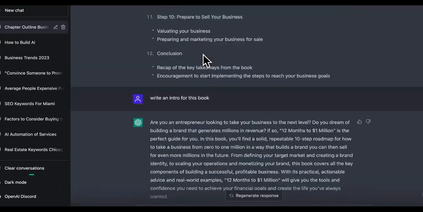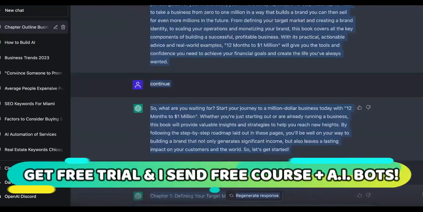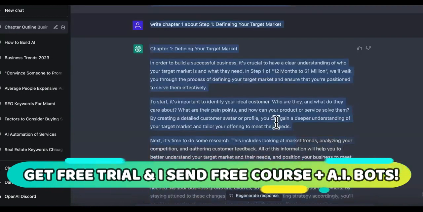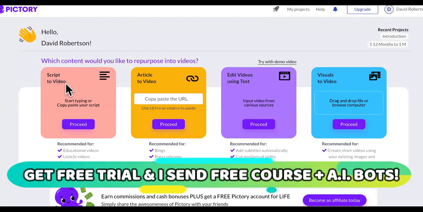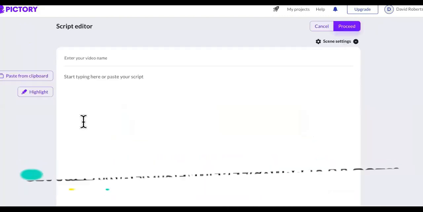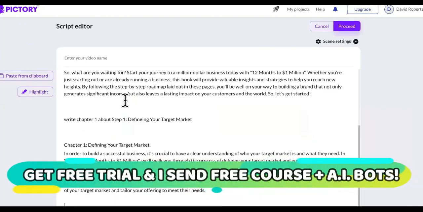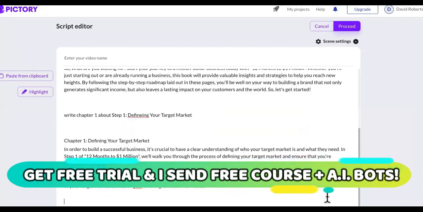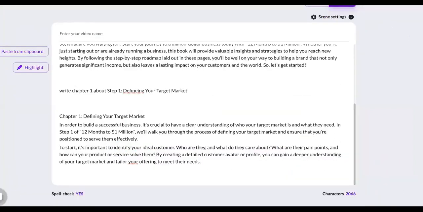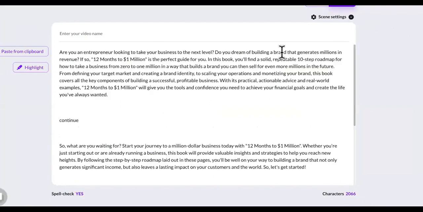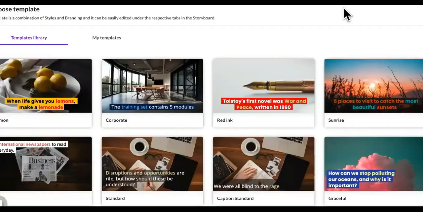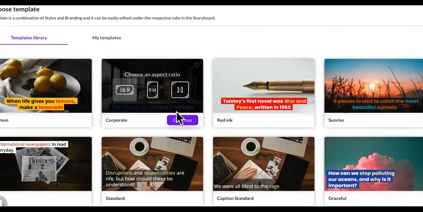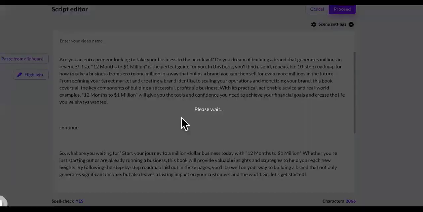So boom, all you do is you would copy that from the intro and all of that, blah, blah, blah. And then you would go to this part right here where it says script to video. And then you will put that in there, put the script. And then it counts it down here. It says it's 2,066 words. Then what you do is you press proceed. But remember, like I said, my free trial is over, so it ain't gonna let me go through it this time. Then it says select. So you select the template, continue, boom.